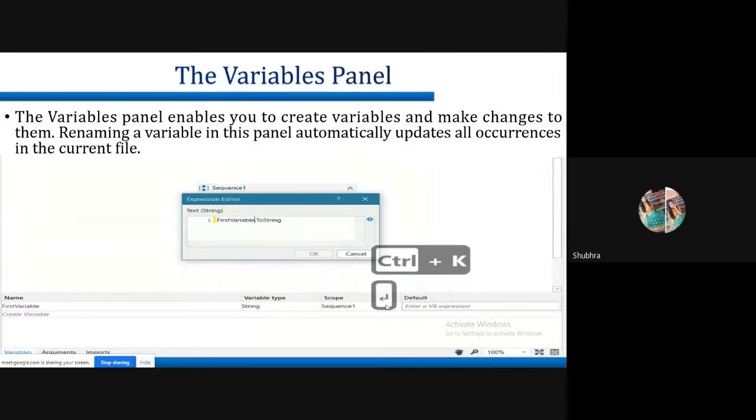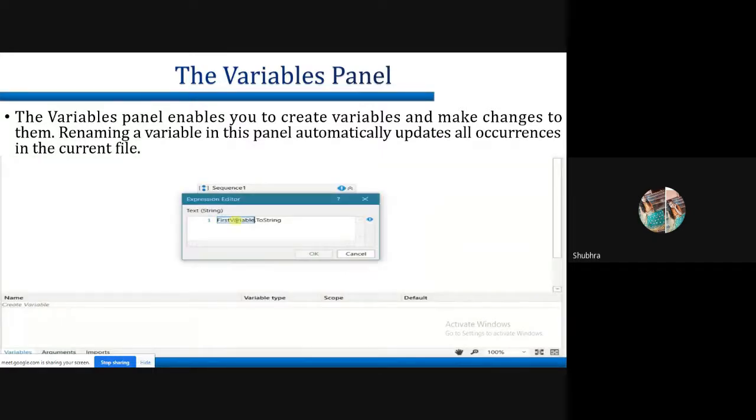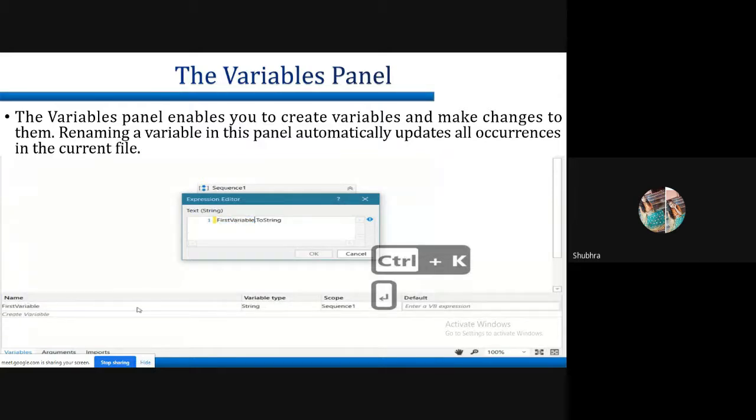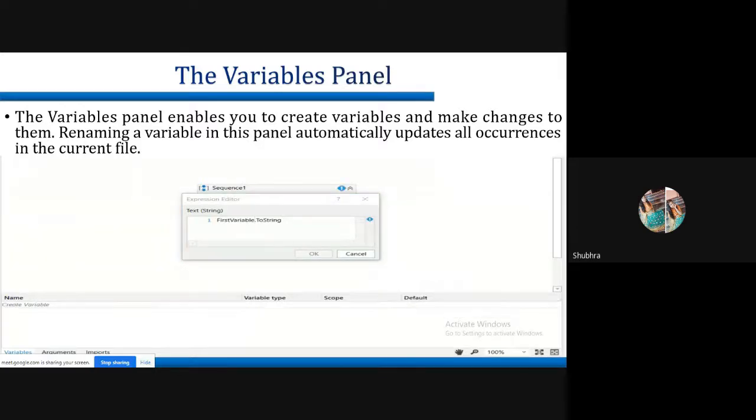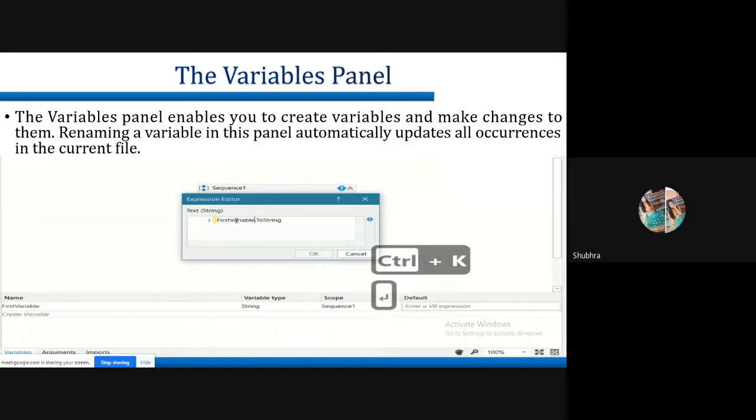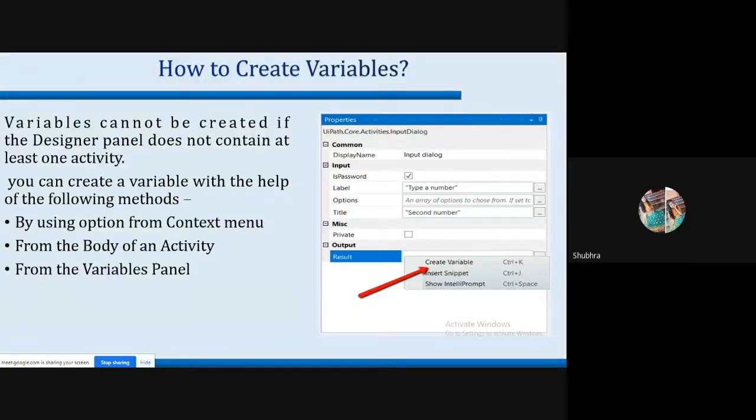The variable panel enables you to create variables and make changes to them. Renaming a variable in this panel automatically updates all occurrences in the current file, right? From this figure, as you can see, the shortcut key to create a variable is Control plus K. The next question is how to create a variable.